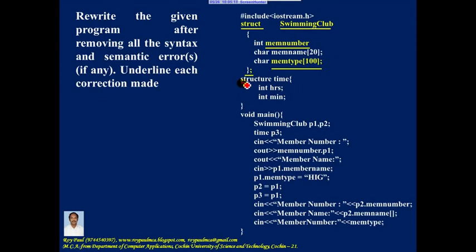Now again next line, you should use the keyword struct, not structure. Let me correct it. That is followed by name of the data type or structure, opening curly bracket, closing curly bracket, semicolon is not given. So let me include a semicolon here.